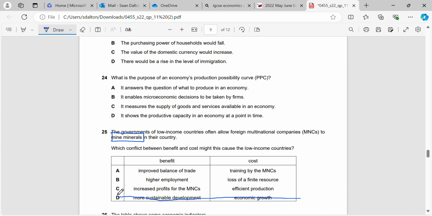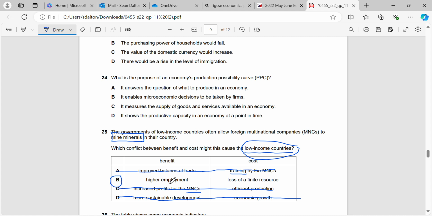Will it result in increased profits for the MNCs? Yeah, sure it will, but remember that we're asked about what is the cost and the benefit for the countries themselves, right? So that's a benefit for the MNC, not a benefit for the country. Will it result in improved balance of trade or training by the MNCs? So again, we can see straight away that this one is wrong. Why? Because training by the MNCs, that's not going to be a cost, because people in these low-income countries are going to get trained by these foreign multinationals. So they're going to get better education and better skills so they can get better jobs in the future. So that would actually be a benefit. So we can identify straight away that that one is wrong.